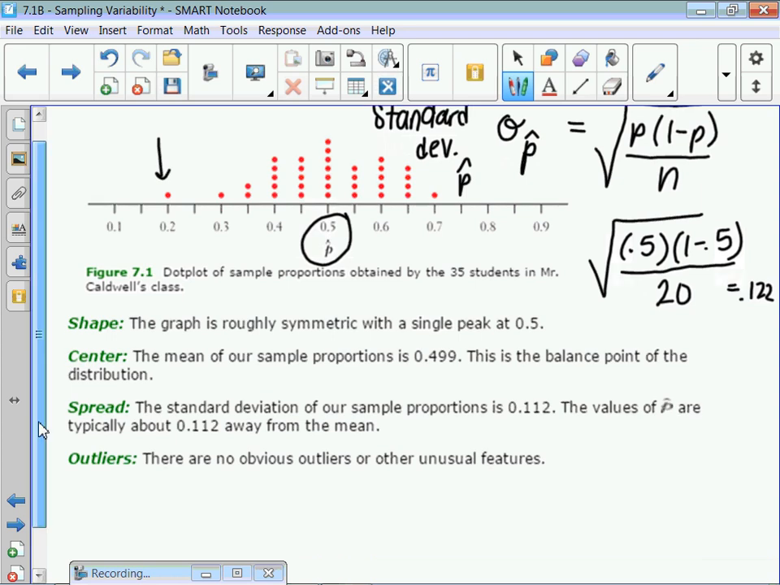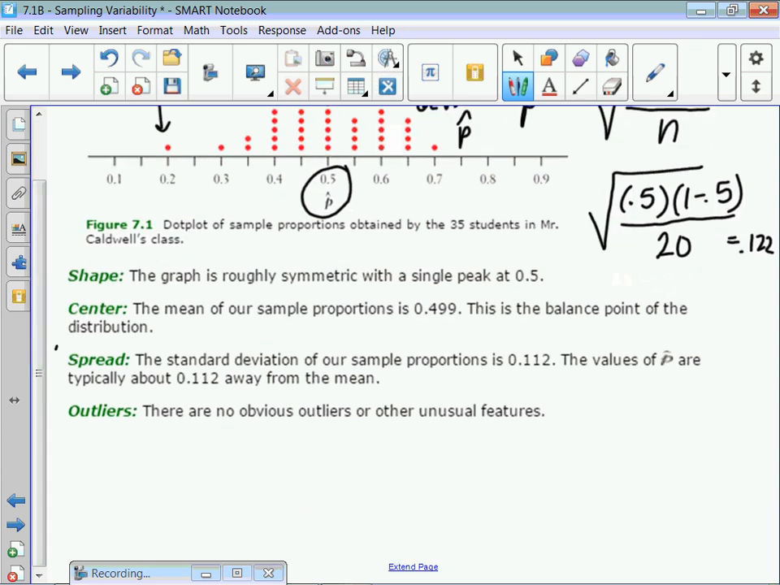So that's how they did spread, is they actually calculated the standard deviation. We're going to do a lot more on that. This is just kind of an intro. All right? So they wrote there's no obvious outliers. If you said 0.2 is potentially an outlier, that's fine. They also got an exact mean right here by actually calculating it, but you can also estimate by looking at